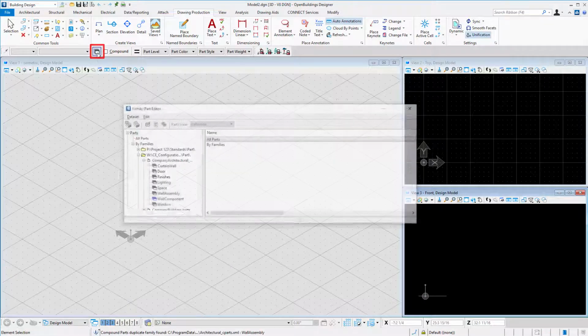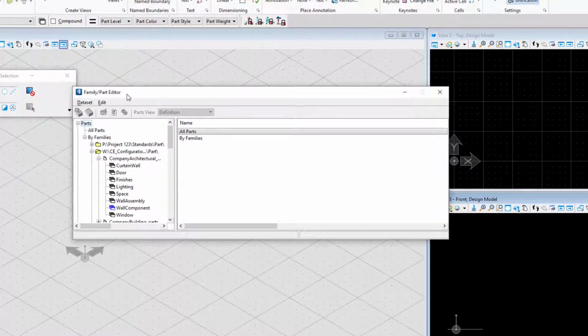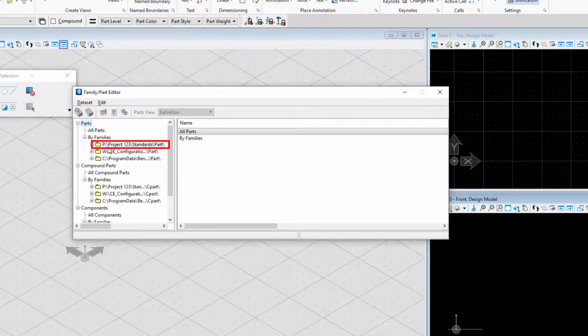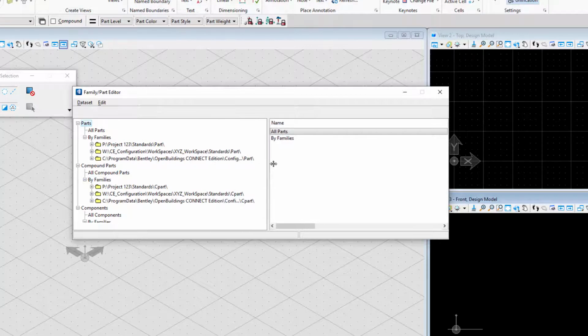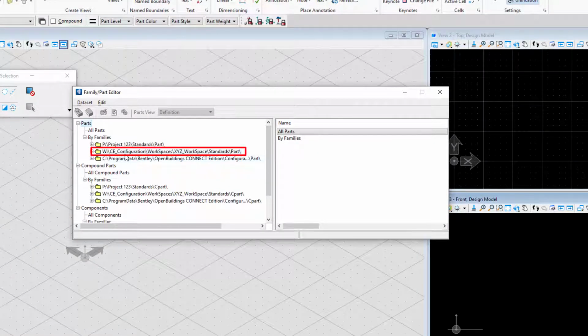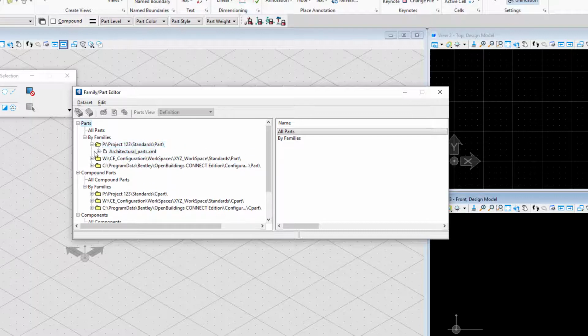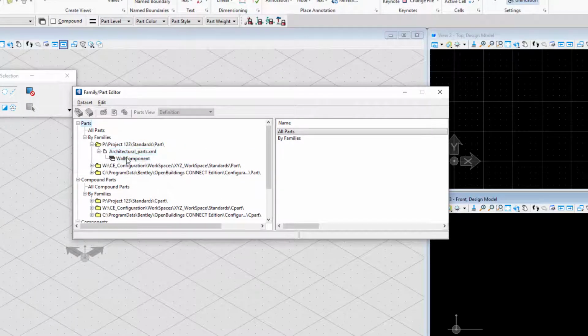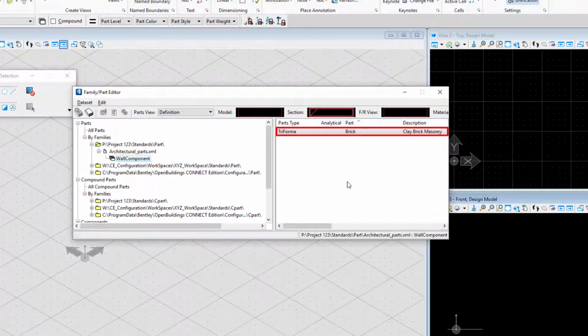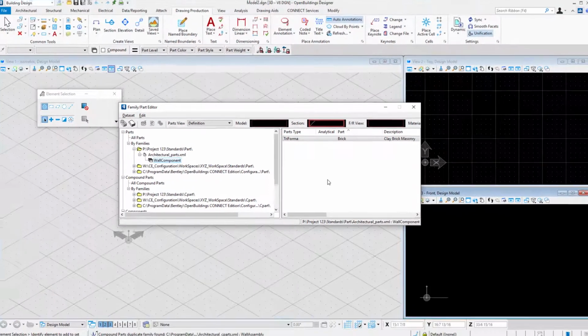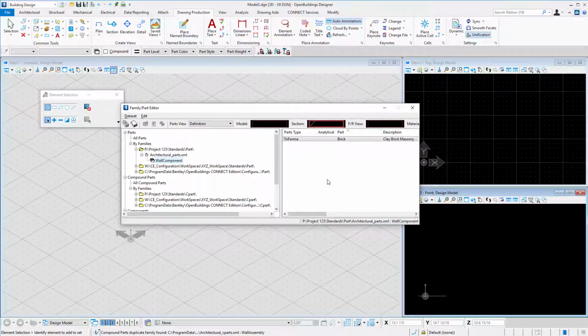And if I again go and open the Families and Part Editor, we can see now we have the project information or the workset information on the P drive, whereas the workspace is on the W drive, my XYZ workspace, and the delivered content is on the C drive. And if I were to expand that project folder, you can see I still have my architectural parts XML with the wall component and the brick that we copied in there earlier. So I have separated the project data out into a separate location outside of the workspace.